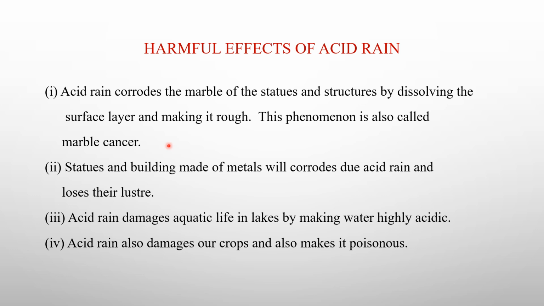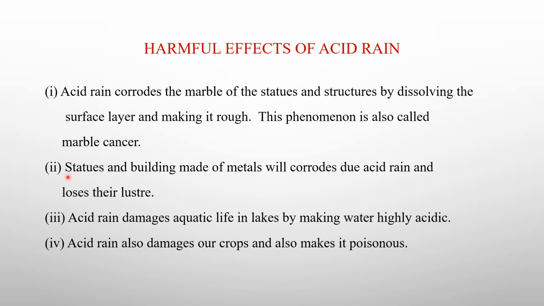The reason is that they start corroding in the presence of acidic rain and start losing their upper surface. After some time you will find that statues made of marble are not very shining in nature.